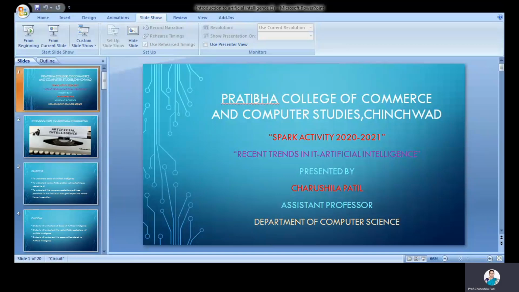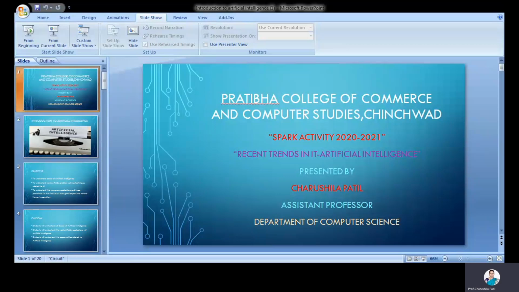Then next is machine learning. Machine learning is a subfield of computer science that evolved from the study of pattern recognition and computational learning theory in AI. In machine learning, lots of algorithms work on different data for making predictions and decisions. Those are the outputs of machine learning.